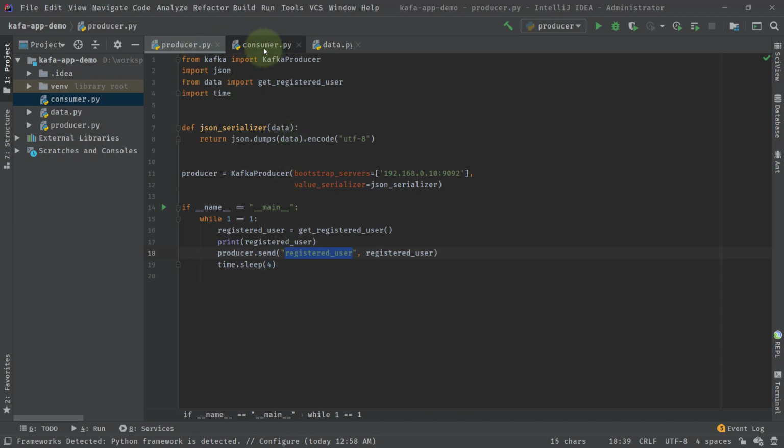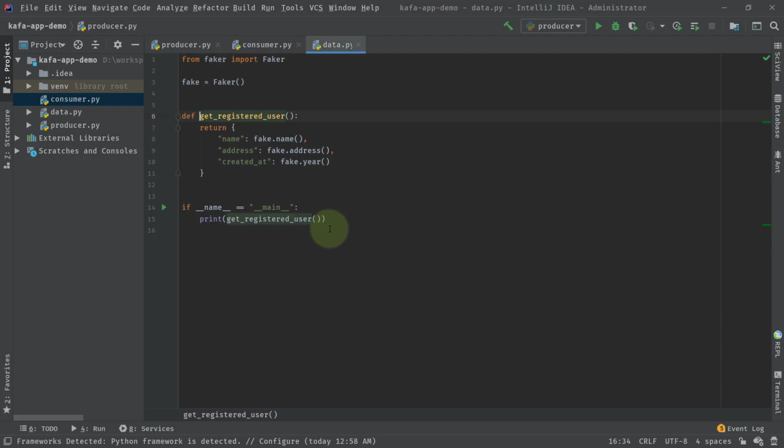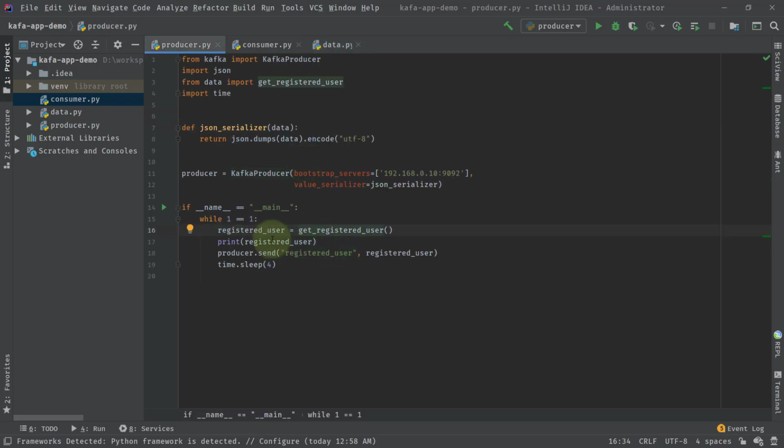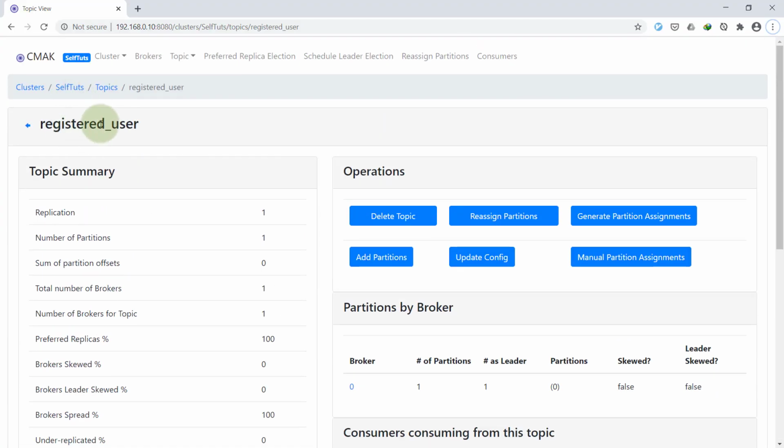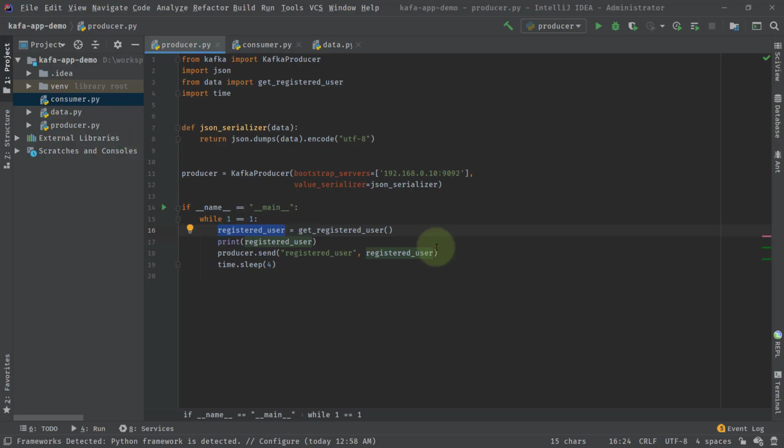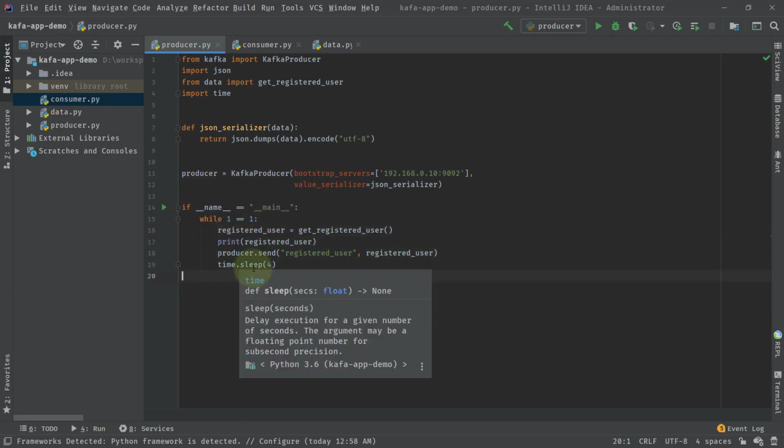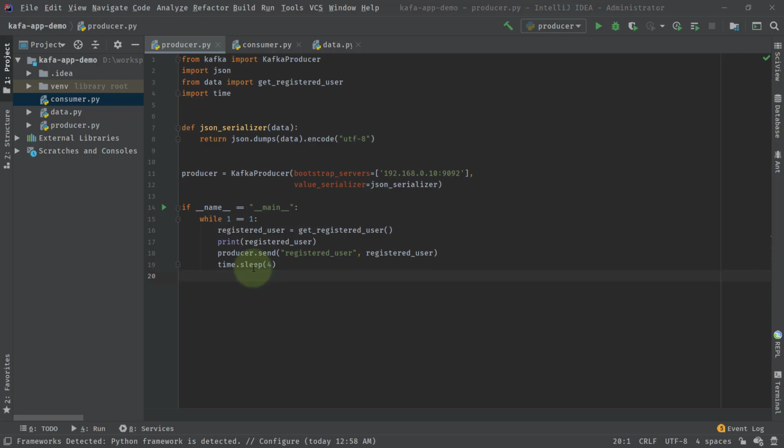There is a producer and a consumer. The producer creates a producer instance and gets the data through get user registered, which uses the Faker module of Python to generate fake data like name, address and year. This registered user data is then sent to the registered user topic which we created in our Kafka cluster, at an interval of 4 seconds, which means data is sent only after every 4 seconds.